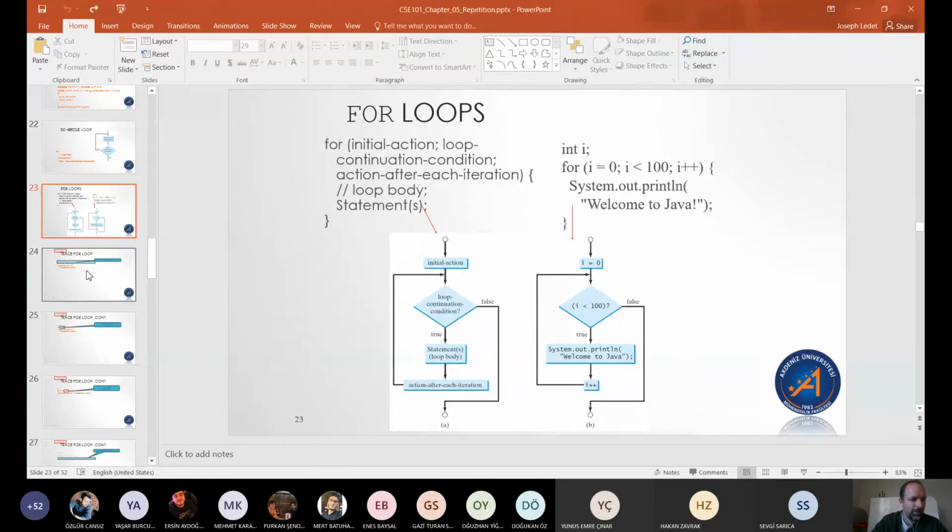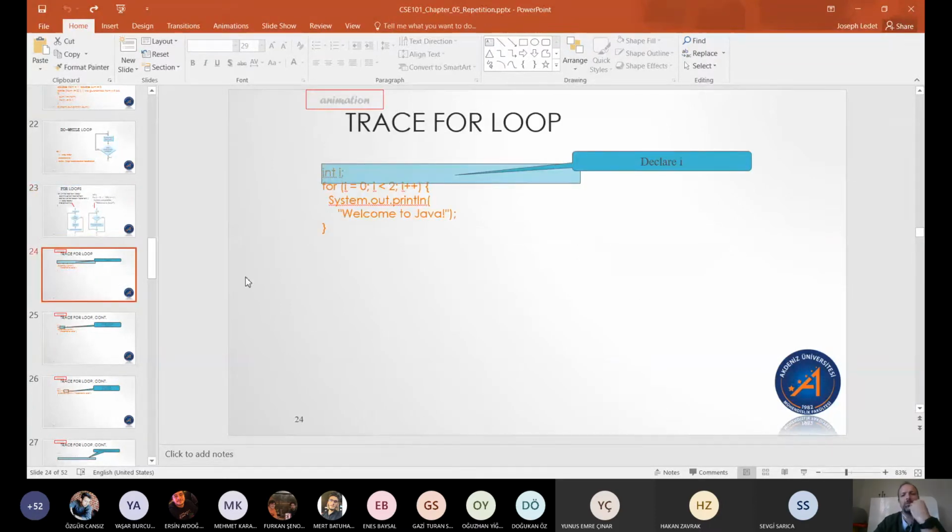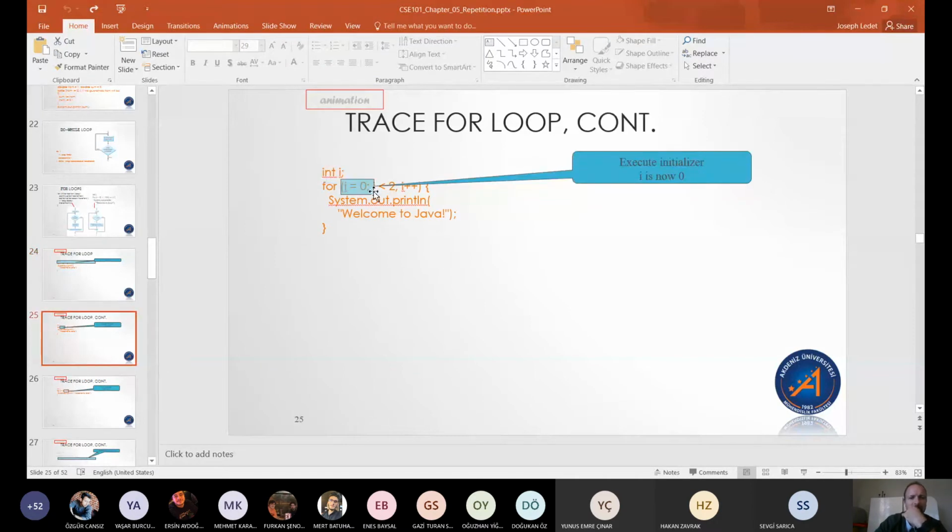All right, so let's take a look at what a for loop looks like. Same thing with the welcome to Java stuff, with printing that out n number of times. So first we declare our variable i. Then we'll set the value. i is now 0. Remember, i is like count from earlier.